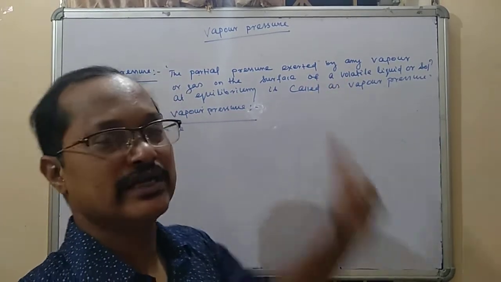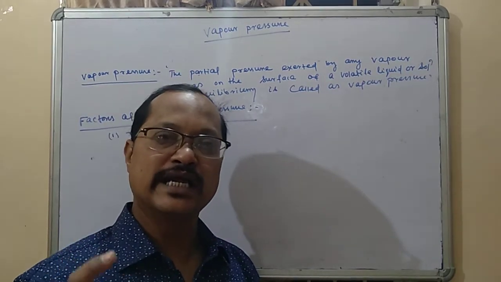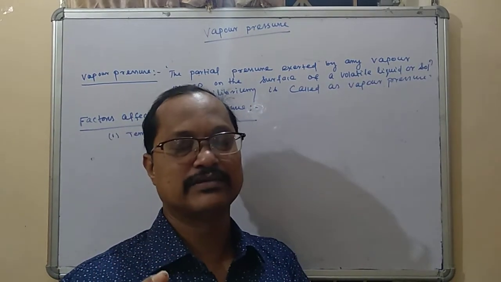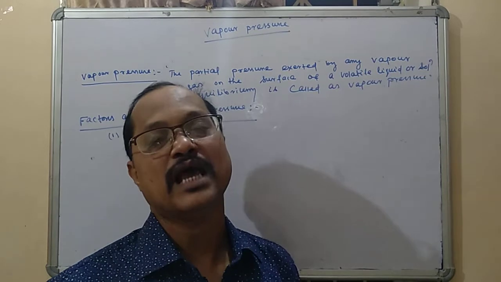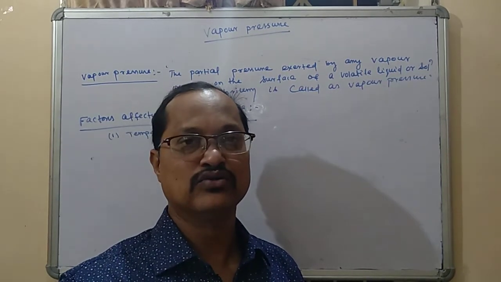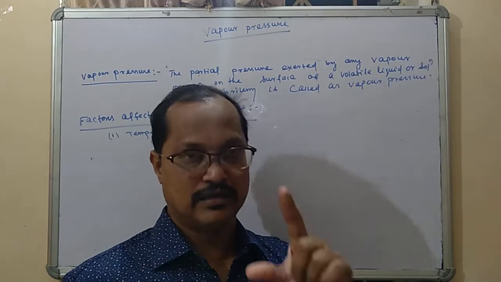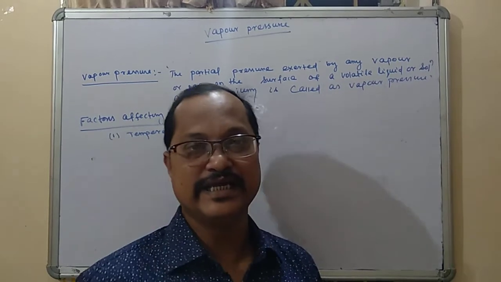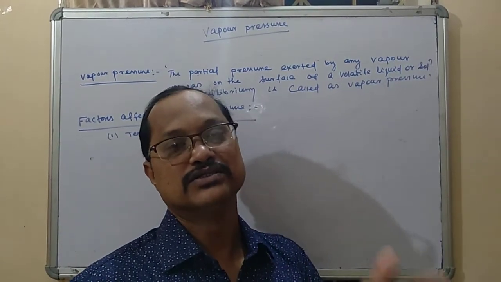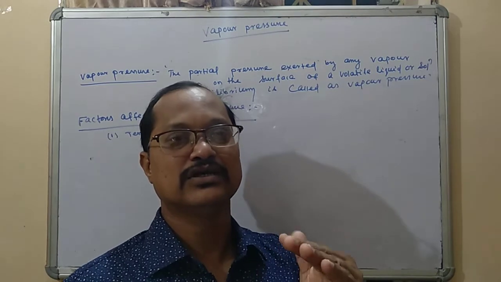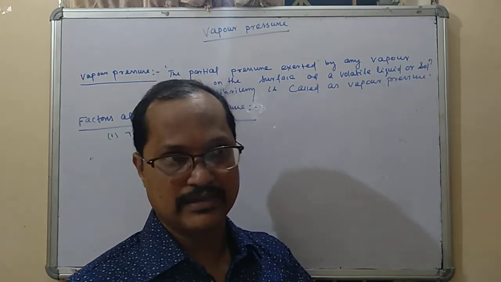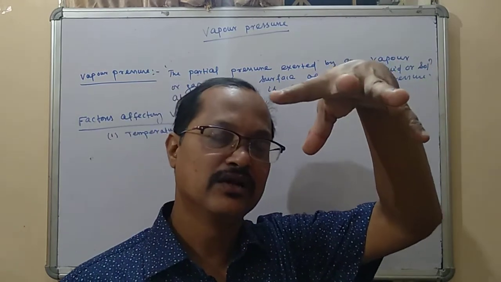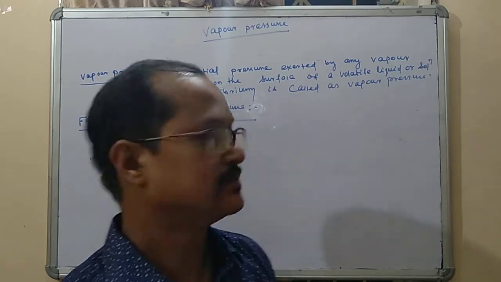Second part is a volatile liquid we are considering, because in a volatile liquid, the surface molecules acquire the kinetic energy to form the vapor. That means when the kinetic energy is acquired by the surface molecules, at that time the molecules are converted to gas or vapor, and they come above the surface and put pressure on the closed container of the liquid.